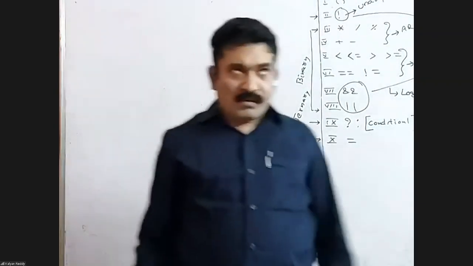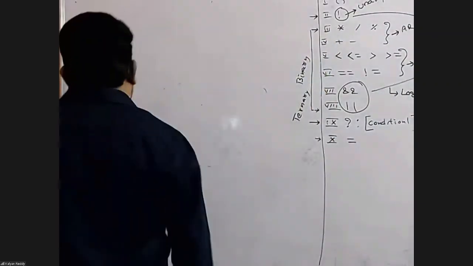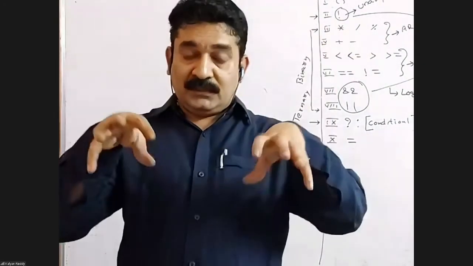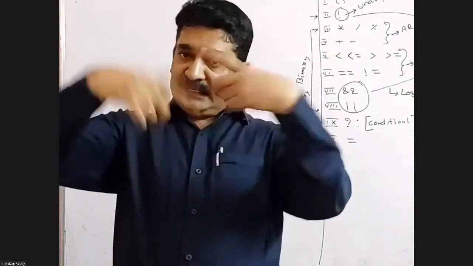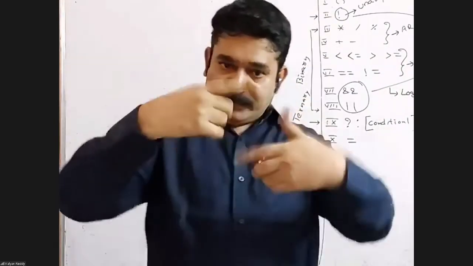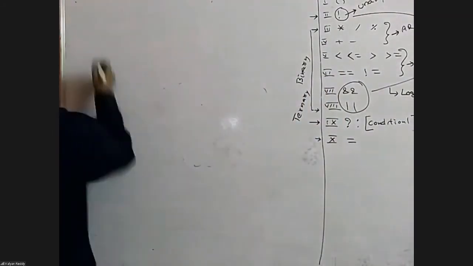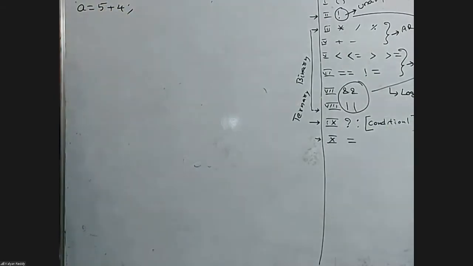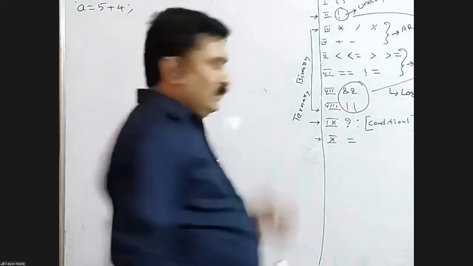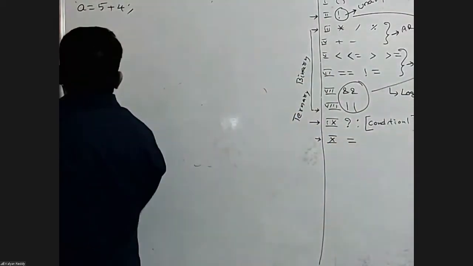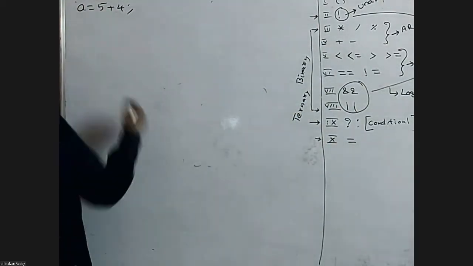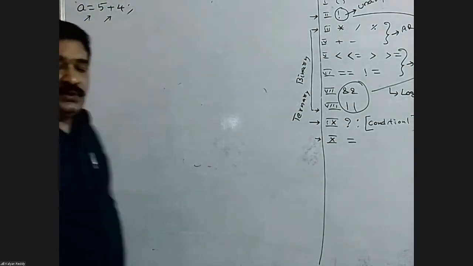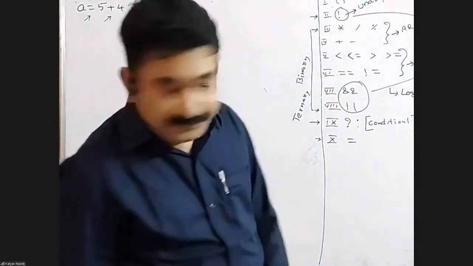Come to the behavior of the operators. Operators always take something, nothing but what we give. Those things are called arguments, and internally the operator is replaced with a value that is called the returned value. Given an expression like this, a equals 5 plus 4. Assume that one variable exists, the name is a. Now the value of a is 9. Here in this expression, two operators came, assignment and addition. Among these two, high priority goes to addition.